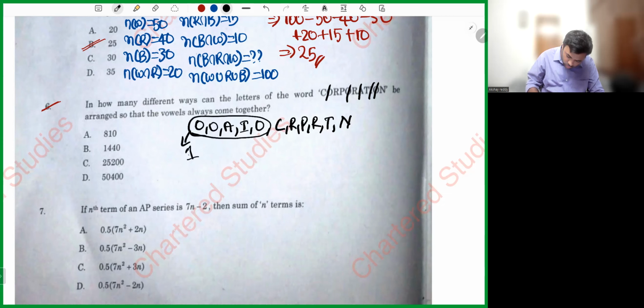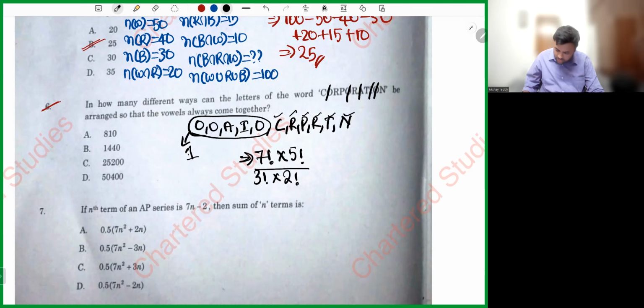Total how many units are there? 1, 2, 3, 4, 5, 6, 7. 7 factorial into 5 vowels can interchange among themselves. Yes, sir. Into 5 factorial. Whole divided by number of repetitions. O is repeated 3 times. Next, R is repeated 2 times. That's it. Let's calculate: 7 into 6 into 5 into 4 into 3 into 2 into 1 into 5 into 4 into 3 into 2, whole divided by 6, whole divided by 2. 50,400. Simple sum. Answer is 50,400.